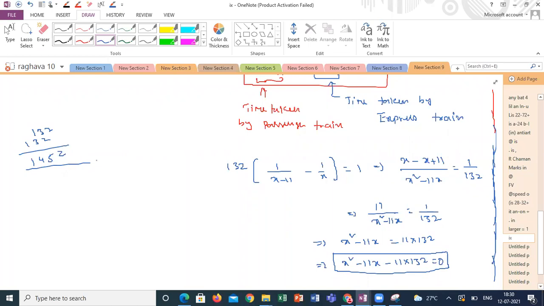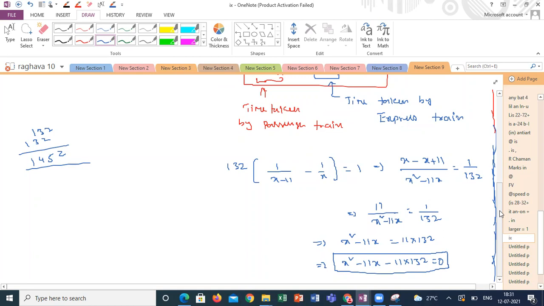Sir, I'm getting plus 11x. I'm getting x square plus 11x minus 1452 is equal to 0. Oh, you have taken a different way. Here my x is the speed of the express train, so automatically the passenger train speed is x minus 11. Got it? Okay, sir. I took the other way, sir, x and x minus 11. Yes, you took the other way.